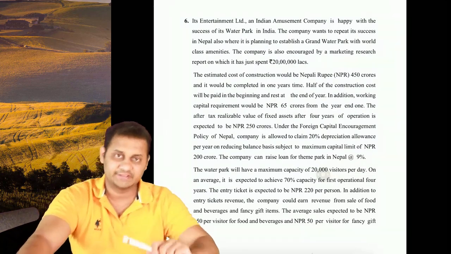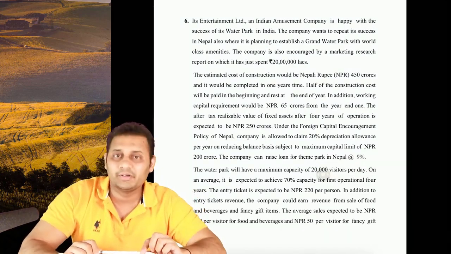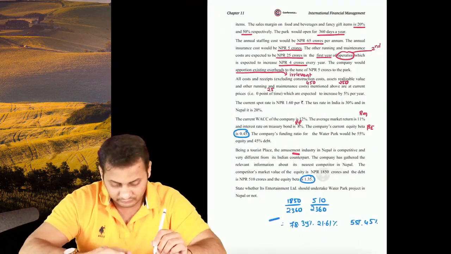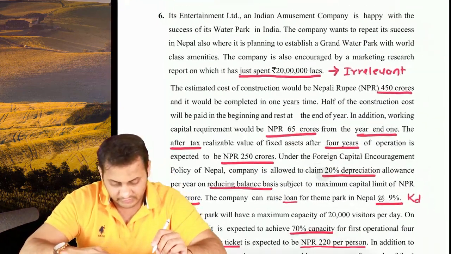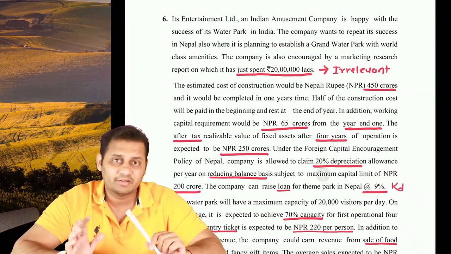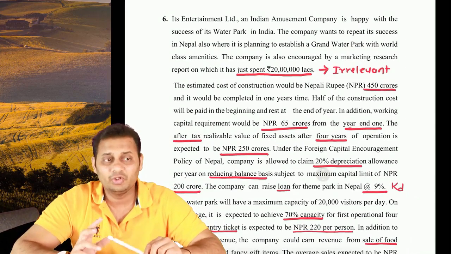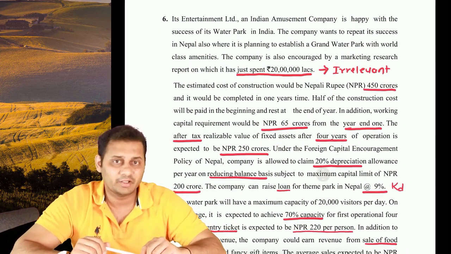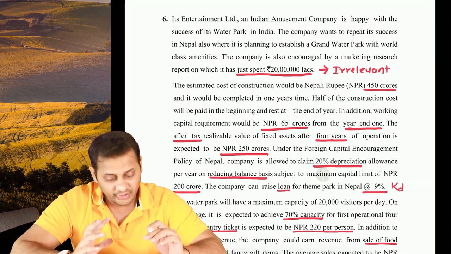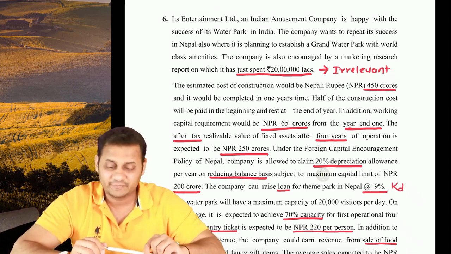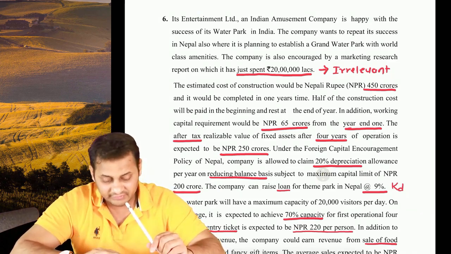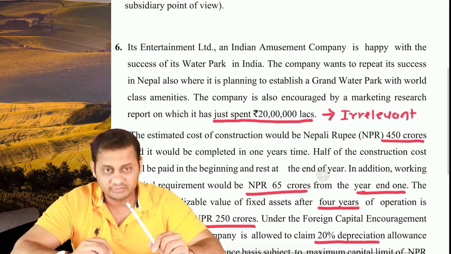What is question number 6? Question number 6 is all about a company in India which is It's Entertainment Limited. They have an amusement park in India and they want to start the same amusement park at a tourist place in Nepal. So everything regarding that project of starting an amusement park in Nepal is given to you. The initial investment, okay, let's start with the figures.